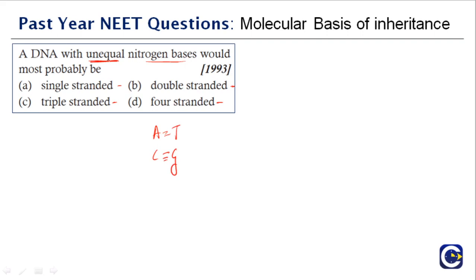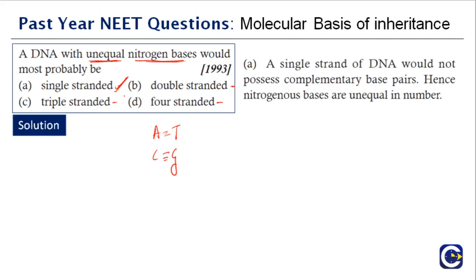So DNA with unequal nitrogenous bases would be single stranded, because when it is double stranded, the bases are equal. A single strand of DNA would not possess complementary base pairs, because it is just one strand. It's like a single strand of mRNA, in which also there are unequal nitrogenous bases. Hence, nitrogenous bases are unequal in number. So the right answer is option A.